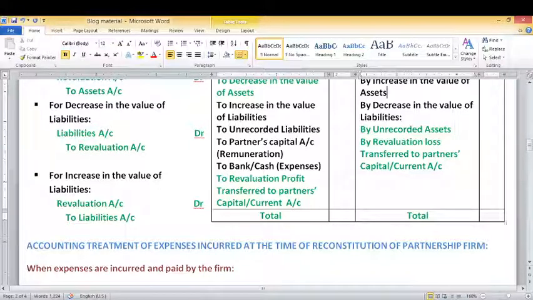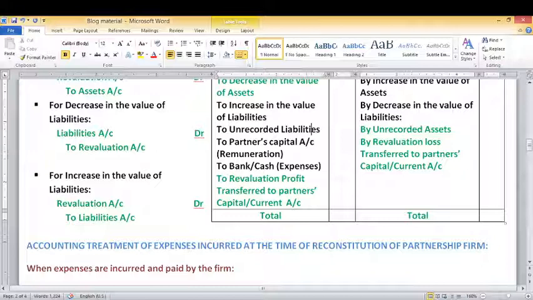In your revaluation account, you can see I have written on the debit side, to unrecorded liabilities. In a question, any unrecorded liability can be given. If there is a case of unrecorded liability, you have to record it.